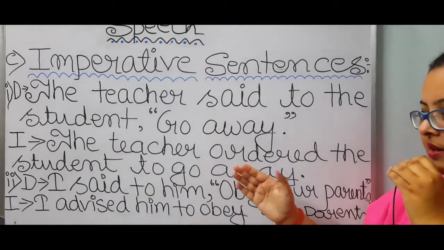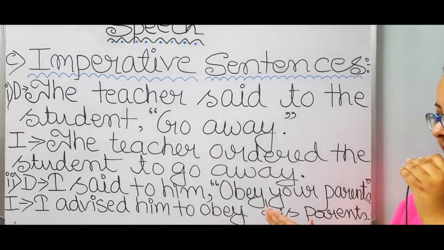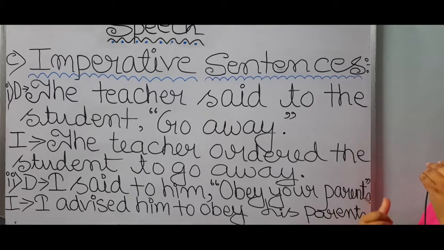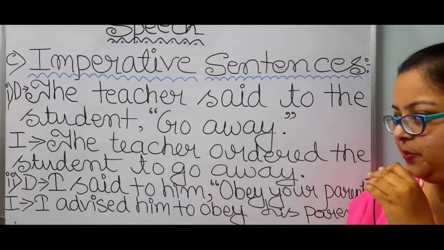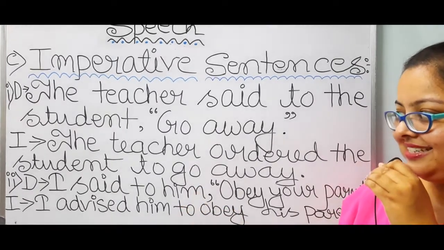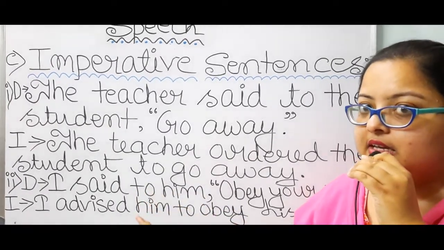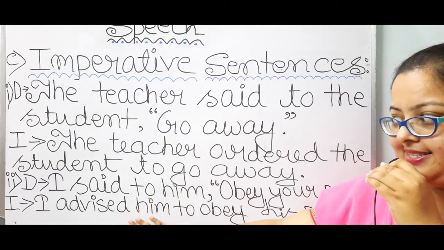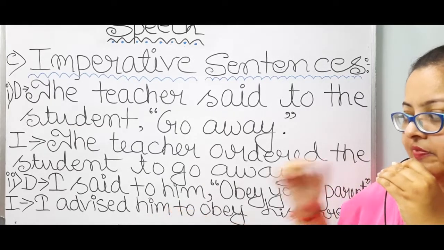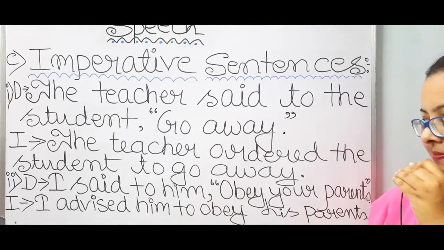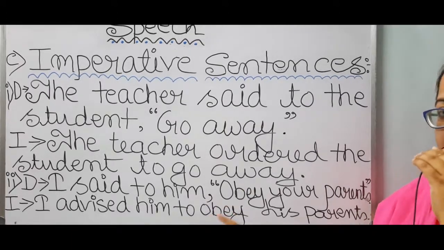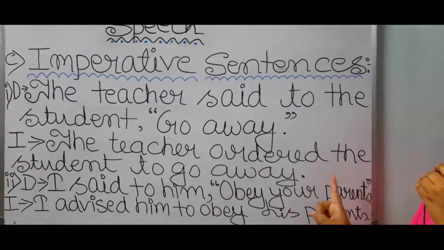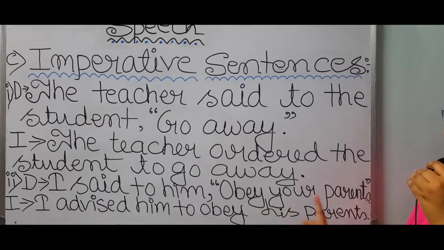Direct speech: I said to him, "Obey your parents." Indirect speech: I advised him. Said to is getting changed into advised. Okay? Then him will remain same. Then to will be placed according to the rule. Then obey your parents will turn to obey his parents.